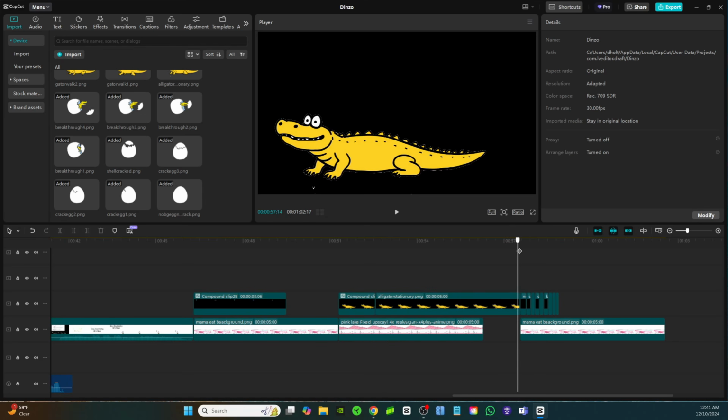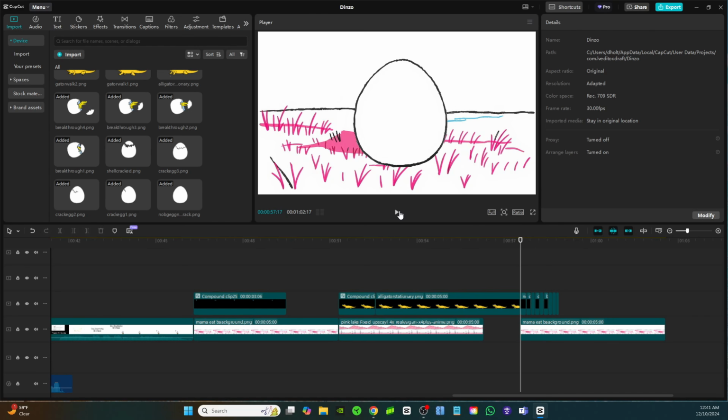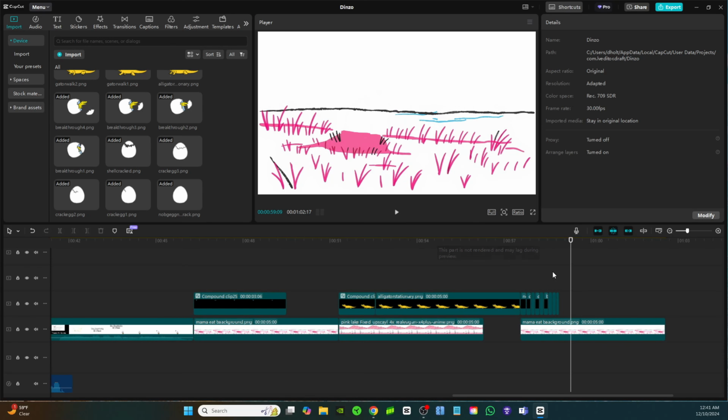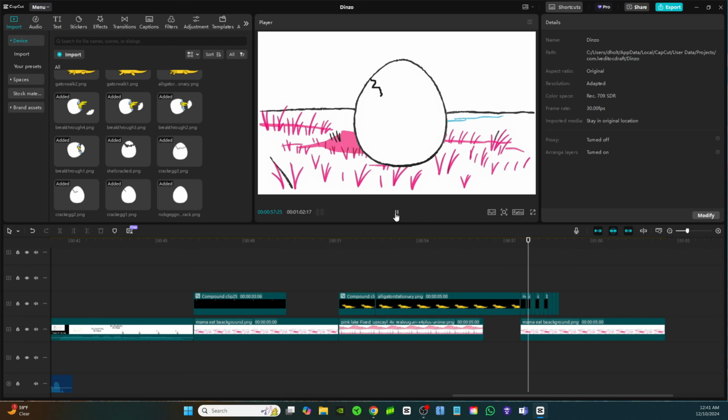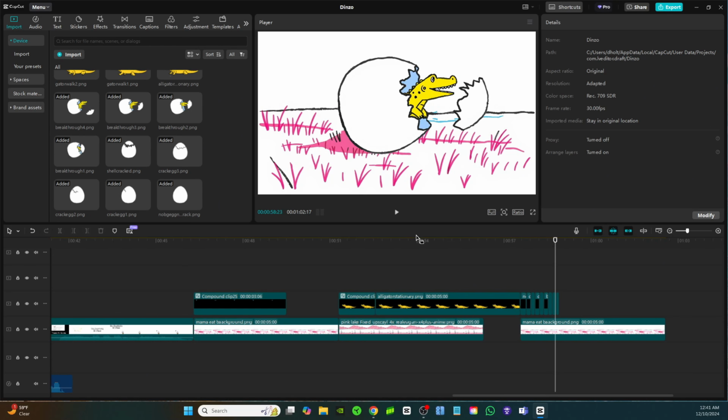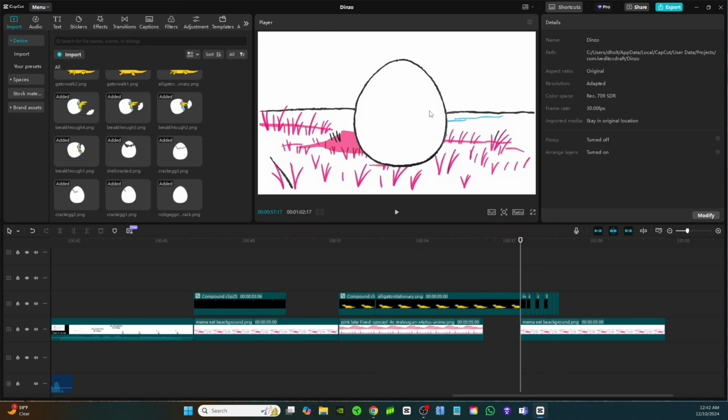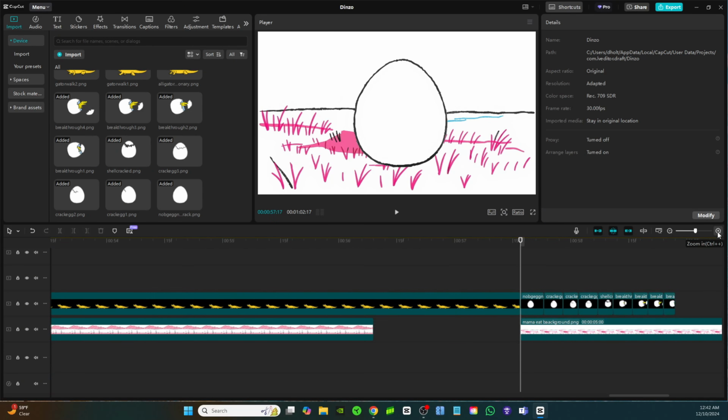That's pretty good as a starting point. We're moving a little bit too fast. But as you can see, it's a pretty cool animation. It's basically like creating those old flip books where you would draw the next scene, the next scene, the next scene, and then just flip the pages like that. So let's zoom in a little bit and let's fix this animation up.